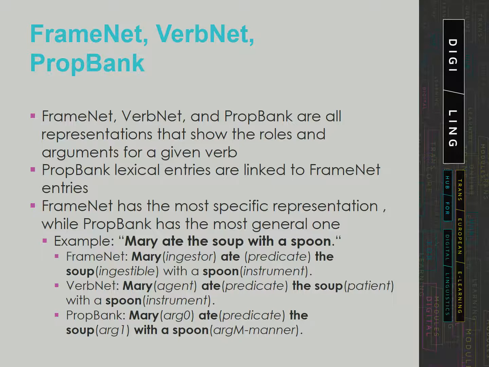Given the ingestion sense of the verb eat in the sentence, Mary ate the soup with a spoon, the representations for each would be: in FrameNet, Mary would be ingester, ate is the predicate, the soup is ingestible, and spoon is an instrument. In VerbNet, Mary is agent, and the soup is patient. While in PropBank, Mary is just Arg0, the soup is Arg1, and the spoon is ArgM, representing manner.